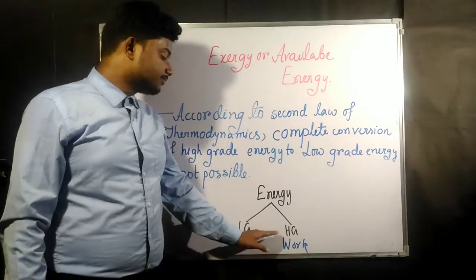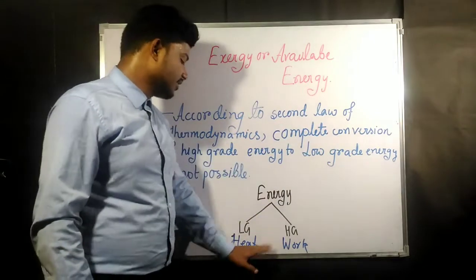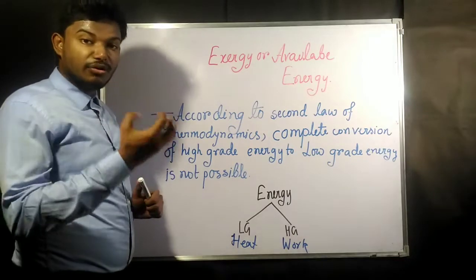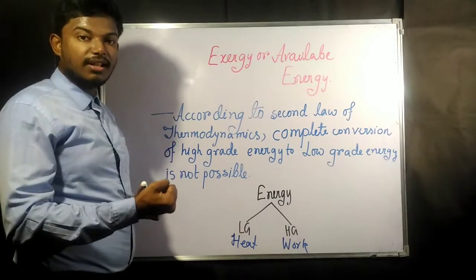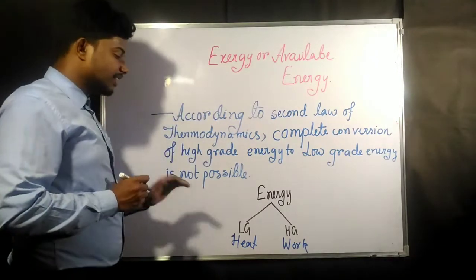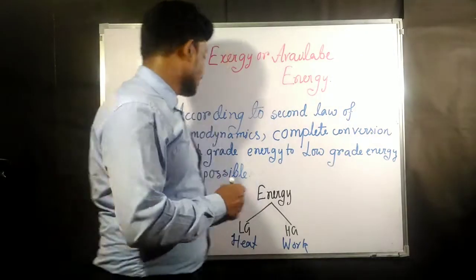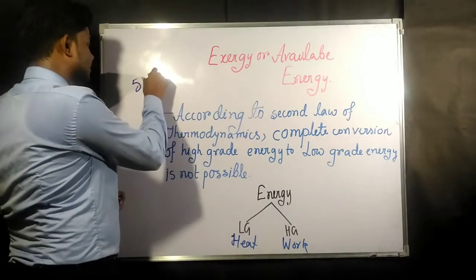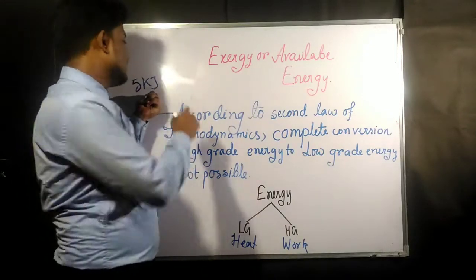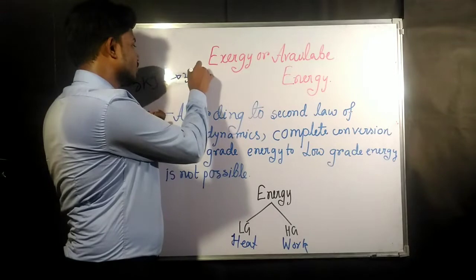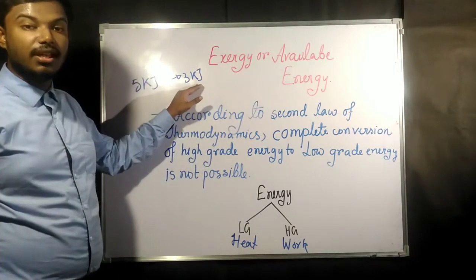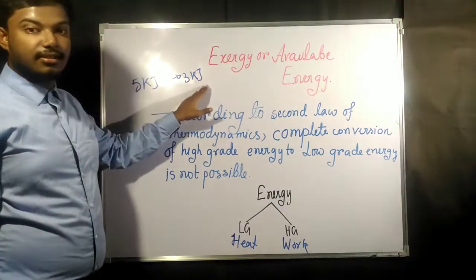That means this statement tells us that heat is never going to get completely converted to work, but the maximum amount of heat that can be converted to work is going to give us the available energy. Suppose there is 5 kilojoule of heat, then the maximum amount of work that can be obtained from that heat is, suppose, 3 kilojoule. Then this 3 kilojoule is going to be the available energy.